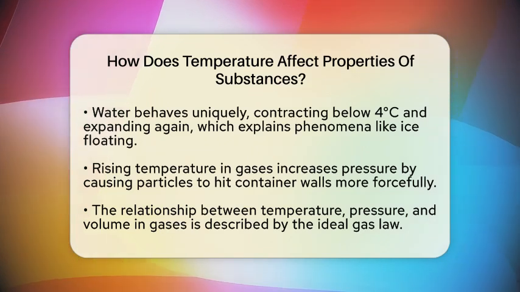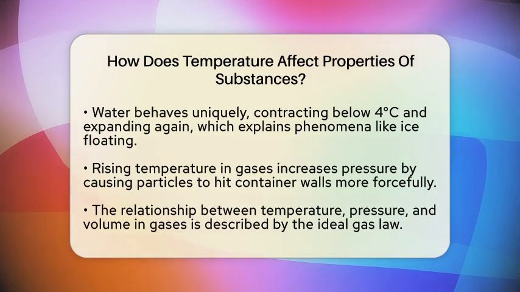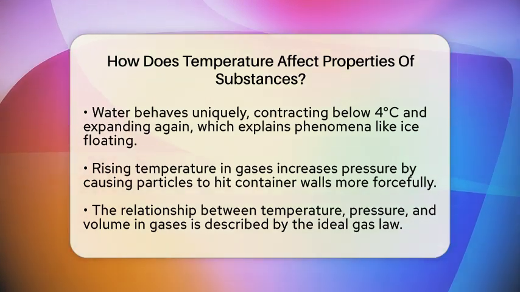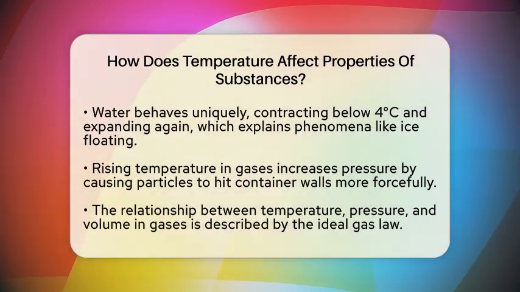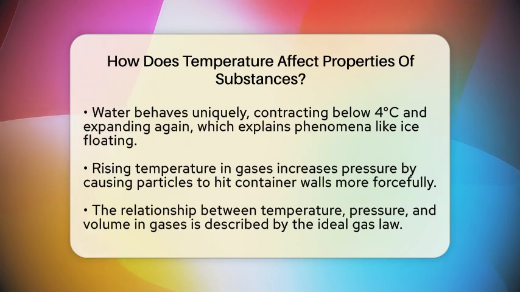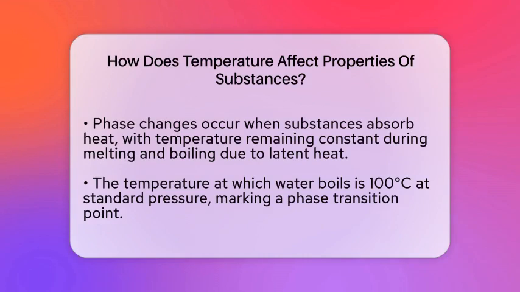Temperature also plays a key role in phase changes. When a substance absorbs heat, it can melt from solid to liquid or boil from liquid to gas. During these changes, the temperature stays constant even though heat is added or removed. This heat is called latent heat. For example, water boils at 100 degrees Celsius at standard pressure, and during boiling, the temperature remains at that point until all the water turns to vapor.